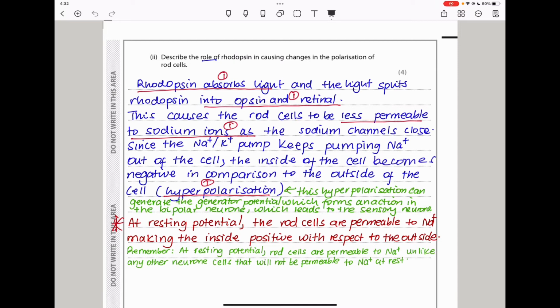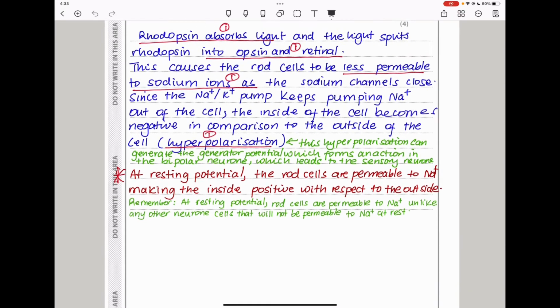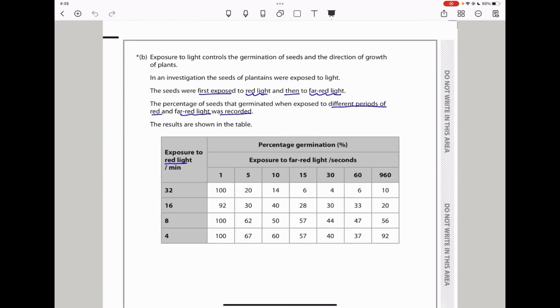And also knowing that when that occurs, the rod cells are going to be less permeable to sodium ions, meaning there will be fewer sodium ions going inside. And that means as the sodium ion channels close, the sodium-potassium pump is going to keep pumping the sodium ions out of the cell. Therefore, the inside of the cell will be more negative in comparison to the outside, and hyperpolarization will occur as a result of that. Exposure to light controls the germination of seeds and the direction of growth of plants.